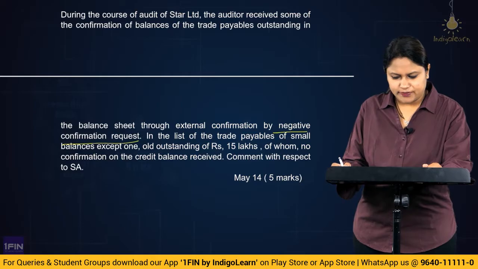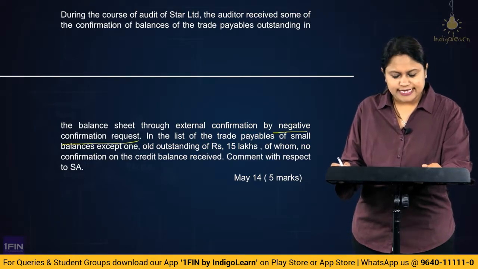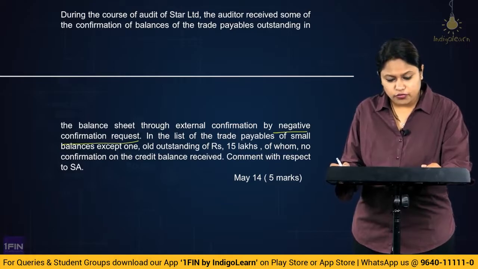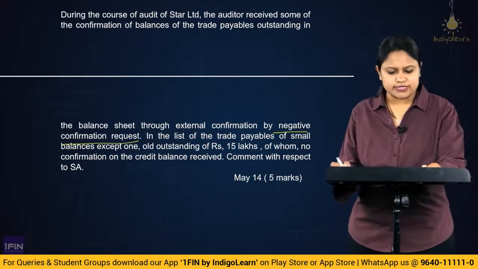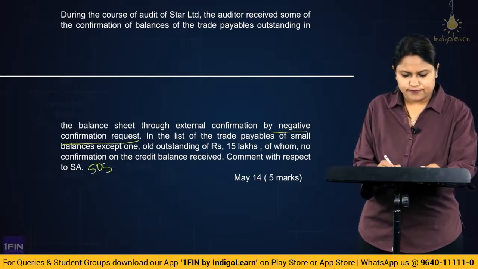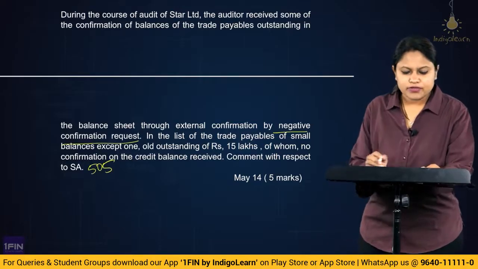In the list of the trade payables of small balances, except one old outstanding of rupees 15 lakhs, of whom no confirmation on the credit balance is received. Comment with respect to SA 505. So what is the question telling?